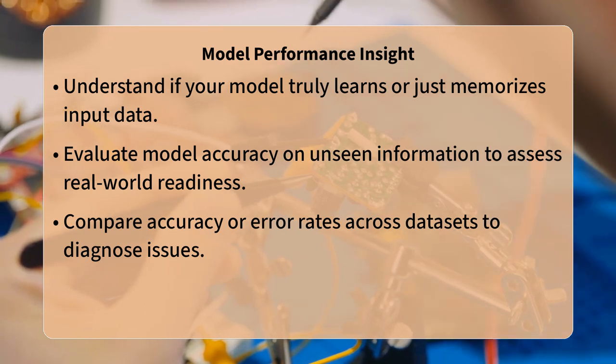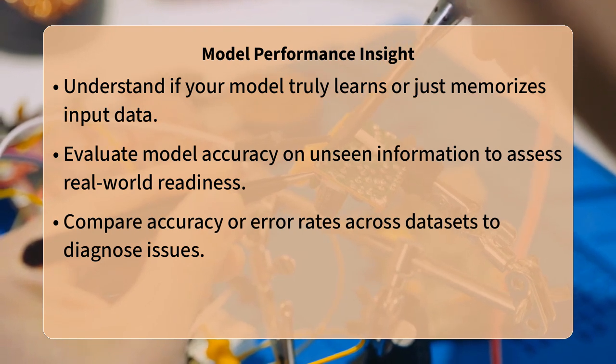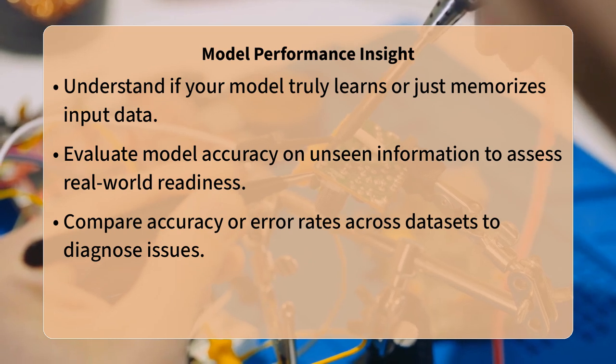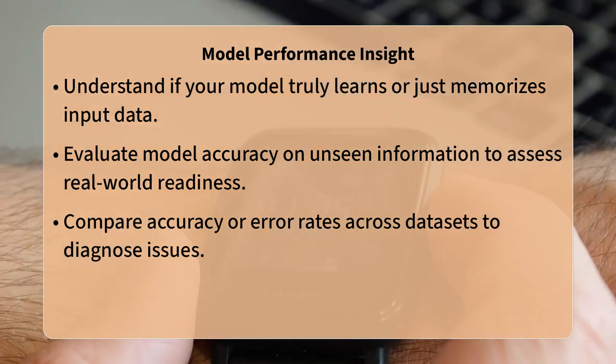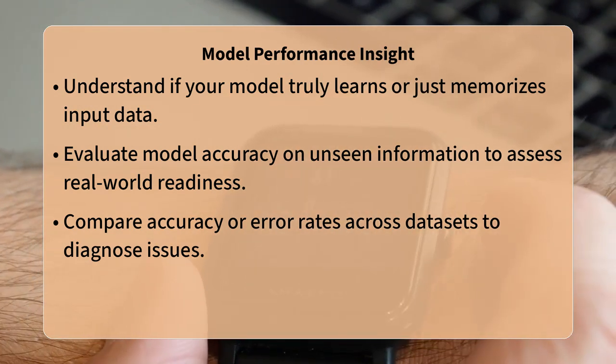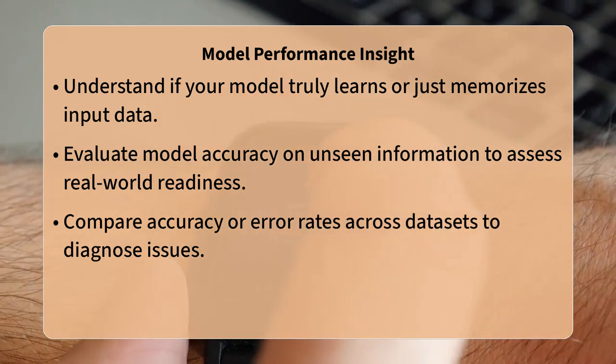Interpreting training and test set results is fundamentally about understanding how well your machine learning model generalizes, meaning its ability to perform accurately on new, unobserved data. By comparing the performance metrics, such as accuracy or error rates, from your model on both the training data and a separate, independent test set, you can diagnose whether your model is learning effectively or encountering issues like overfitting or underfitting.